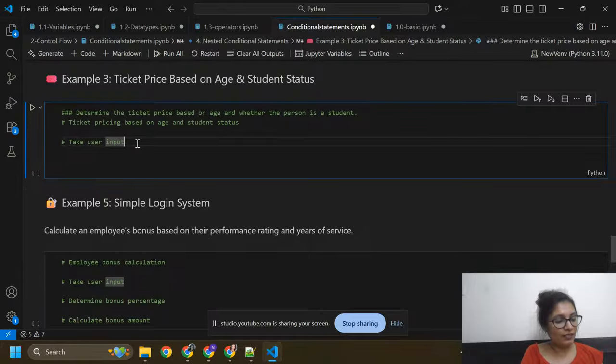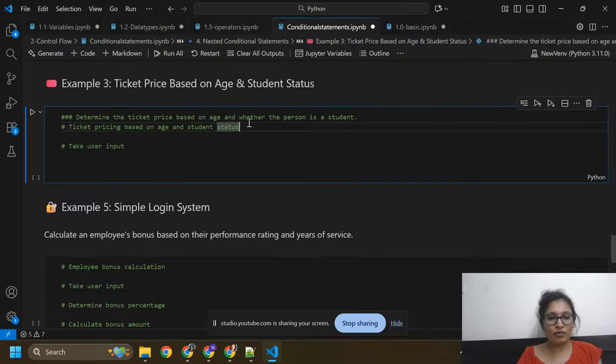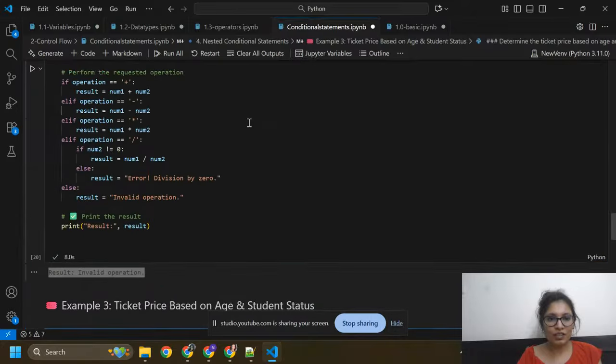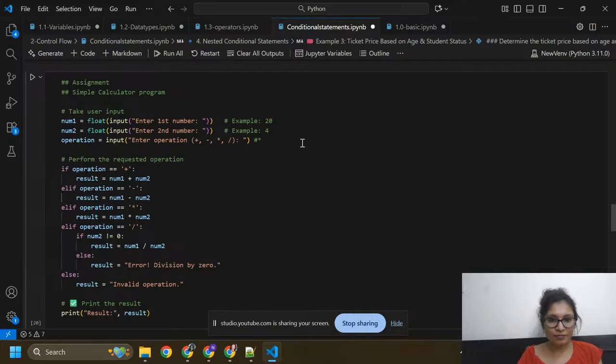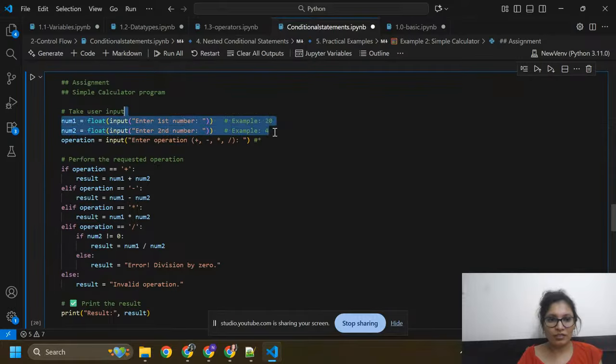Now again I am going to write code for ticket price based on the age and student status. Determine the ticket price based on the age and whether the person is a student. Ticket pricing based on the age and the student status. Here I am going to write code. I just need to copy these things again.